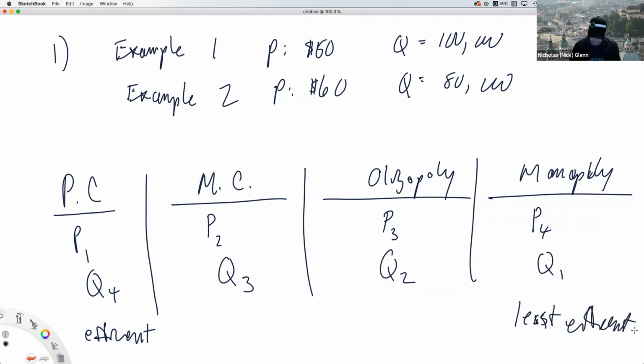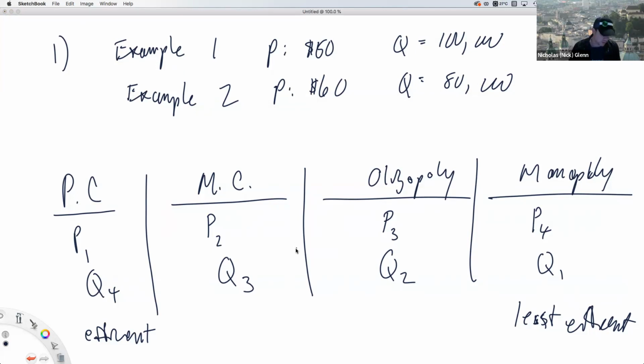All right. So we need to find the case. So we know with example 1, the price is $50, the quantity is 100,000. So we know it's going to be more efficient here than example 2 because the price is a little bit higher and the quantity is not as much. Example 2, there's a little bit of market power, and because of that, they're reducing the production and they're getting a higher price for it to increase their profits.